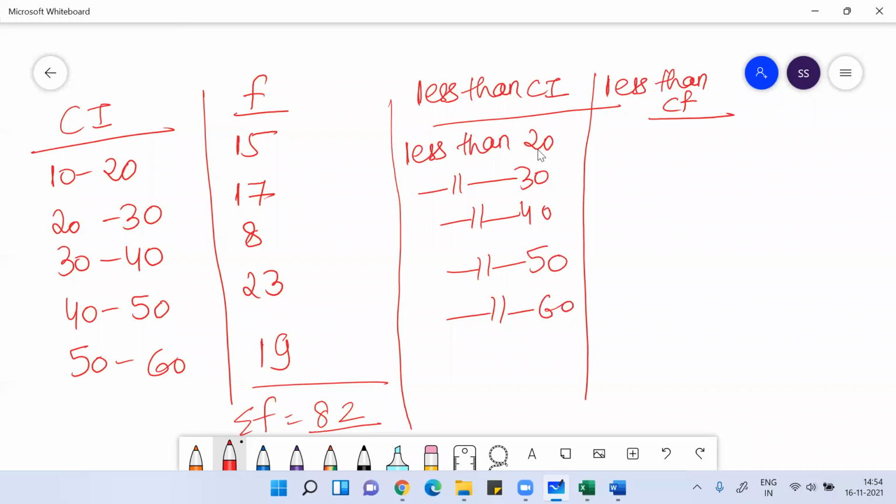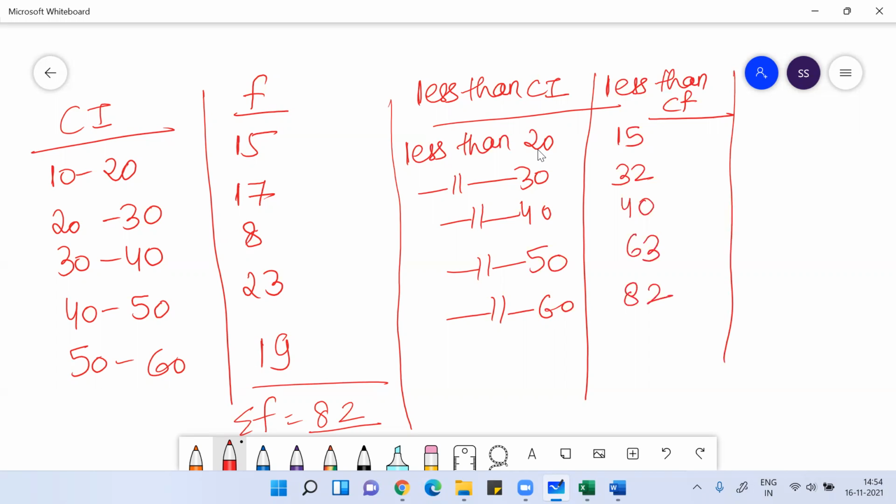Whenever you use the term less than, you always use the upper limit. For the frequency, you write 15, 15 plus 17 is 32, 32 plus 8 is 40, 40 plus 23 is 63, 63 plus 19 is 82. This is called less than class interval and less than cumulative frequency.